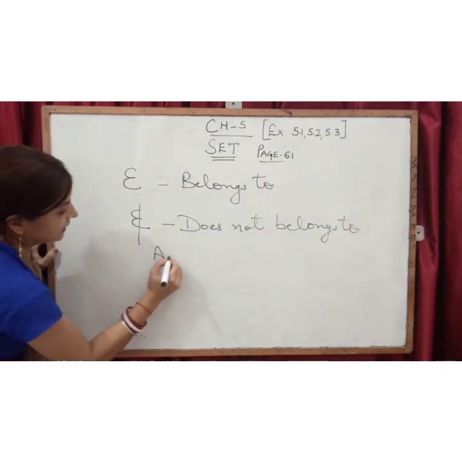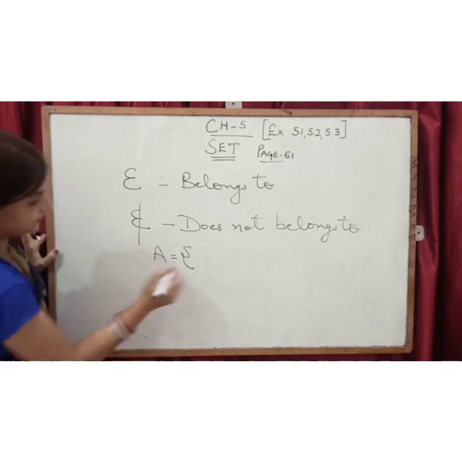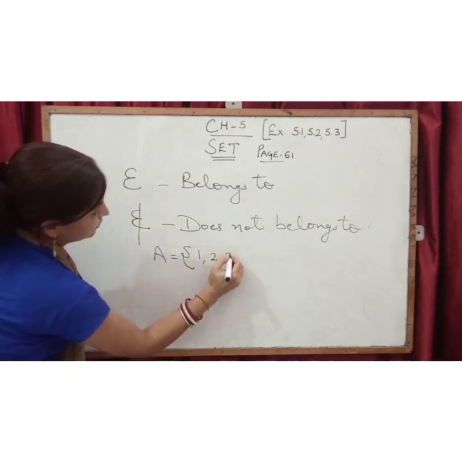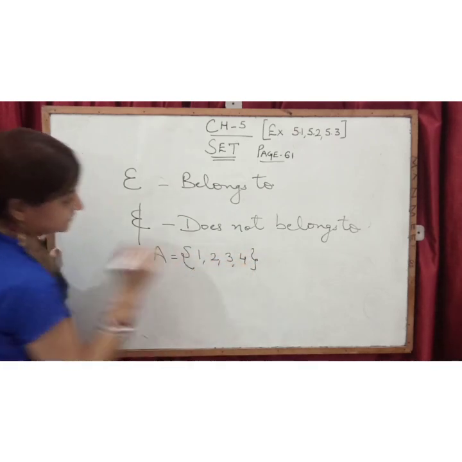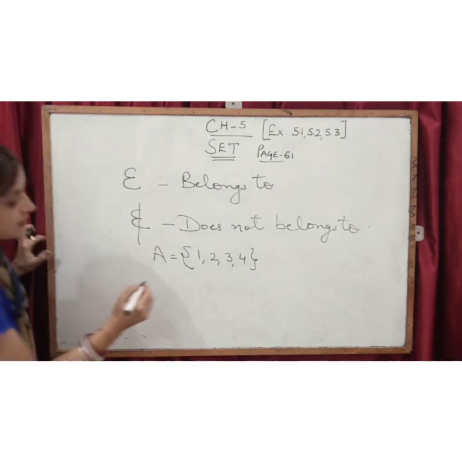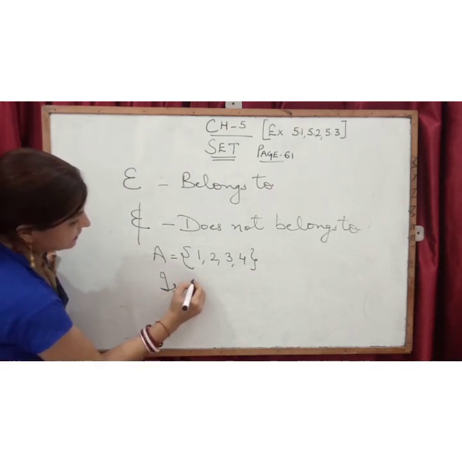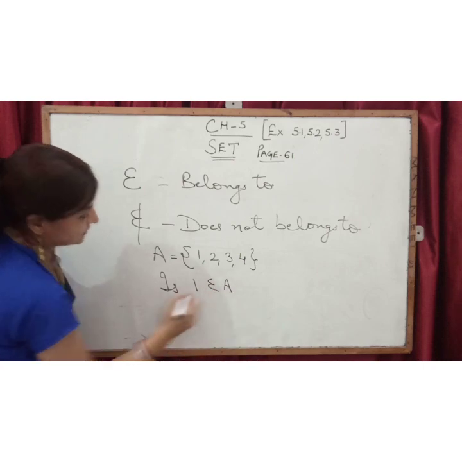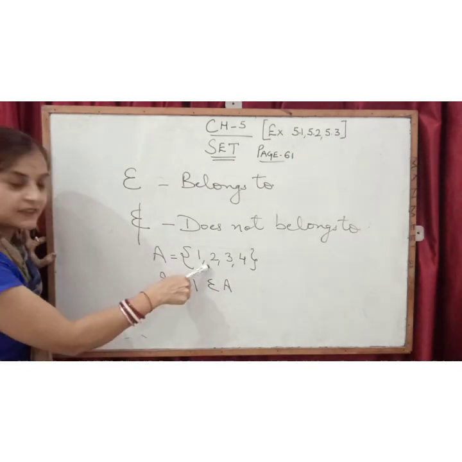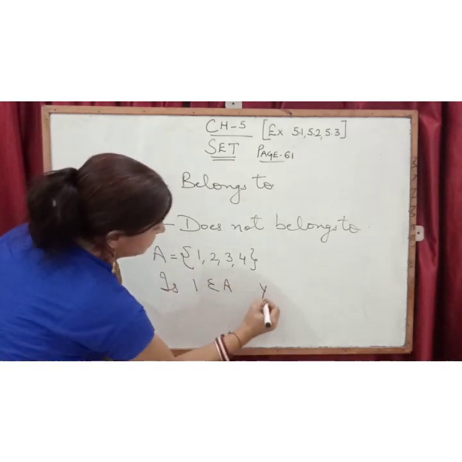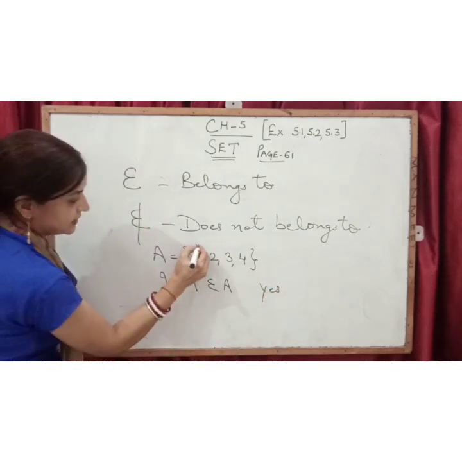Now suppose I have taken A equal to 1, 2, 3, 4. And I am asking, does 1 belong to A? Is 1 there in the set A? The answer will be yes, 1 is here.